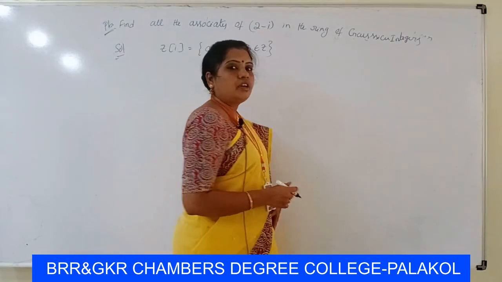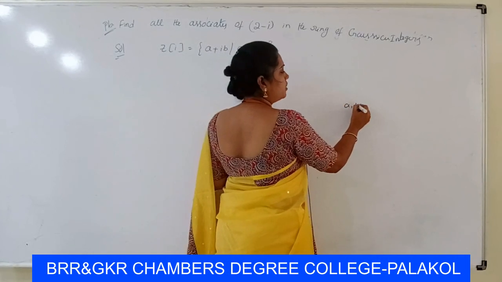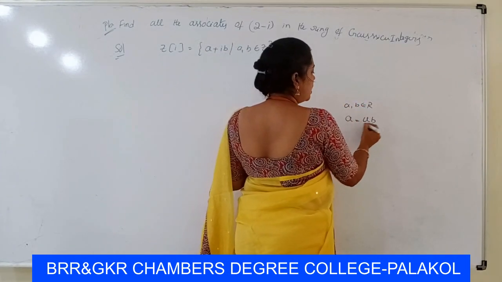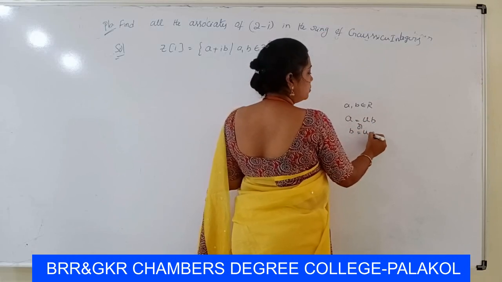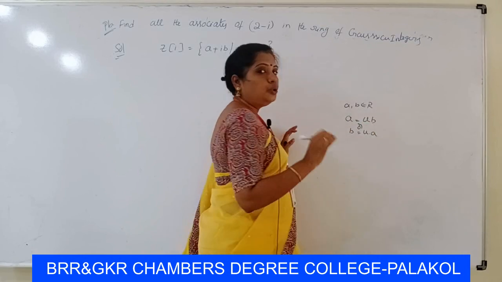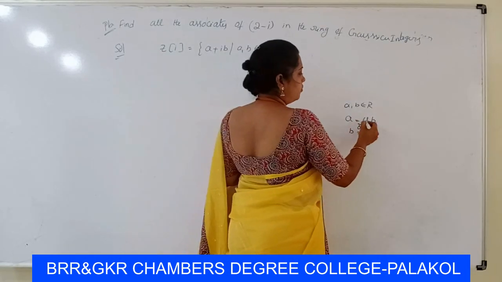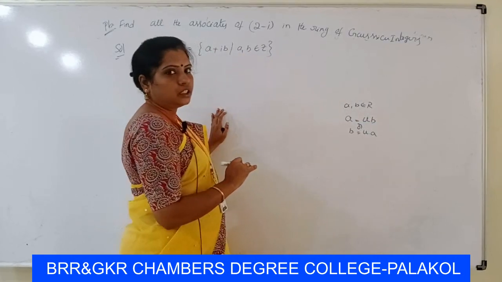The definition of associates: if we have elements a, b belonging to R, then a can be represented as u times b, or b can be represented as u times a, where u is a unit of the ring R. So first we need the units of the ring.